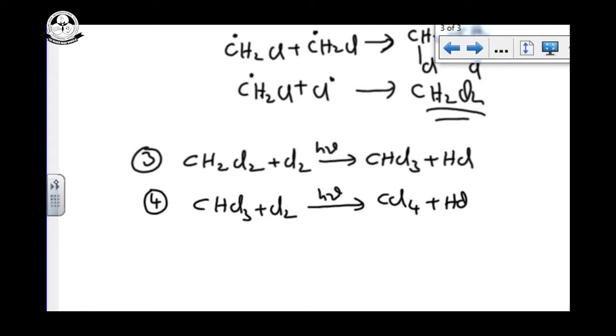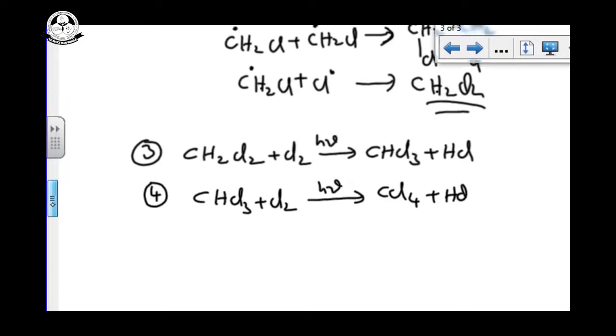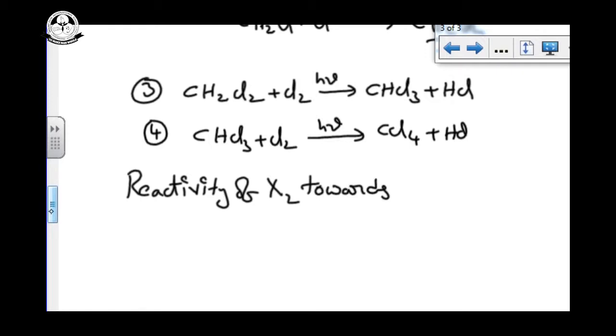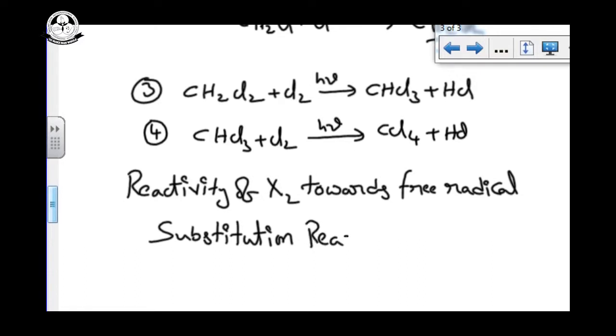See the reactivity of halogens towards free radical substitution reaction. What are the halogens?